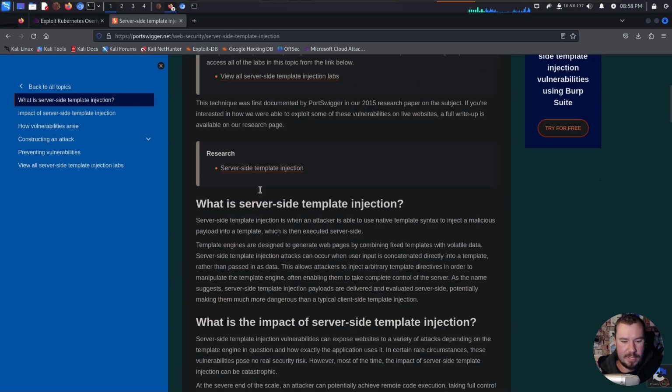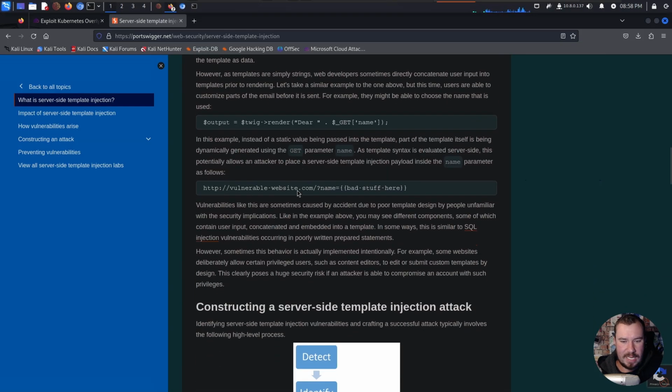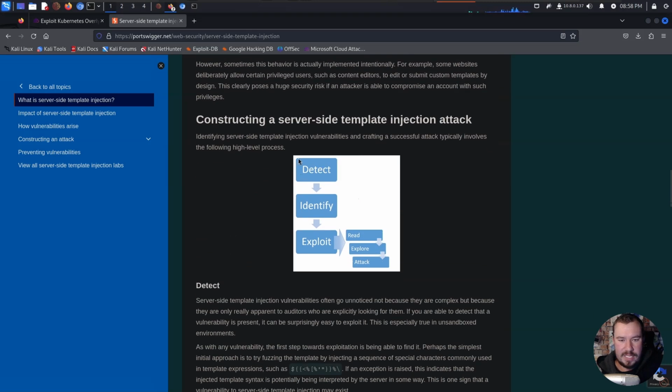We should be able to see this without even logging into PortSwigger. This is going to explain how server-side template injection arises. But here is what we need to do. We need to detect, which we did. So we're at this step right here.